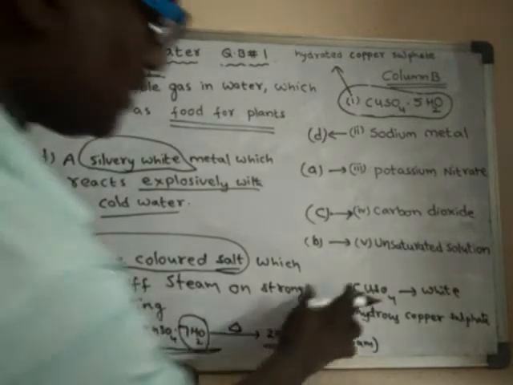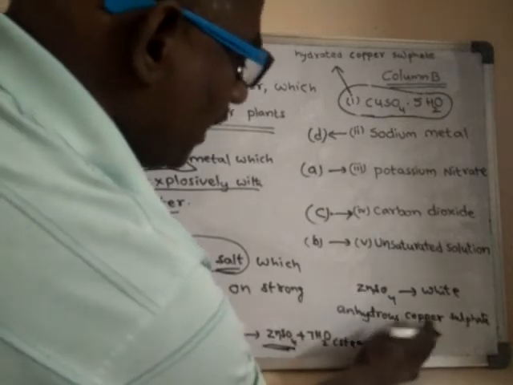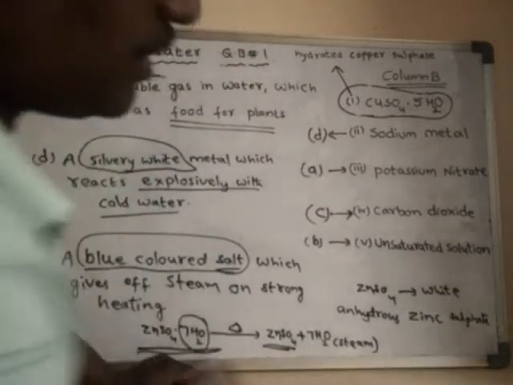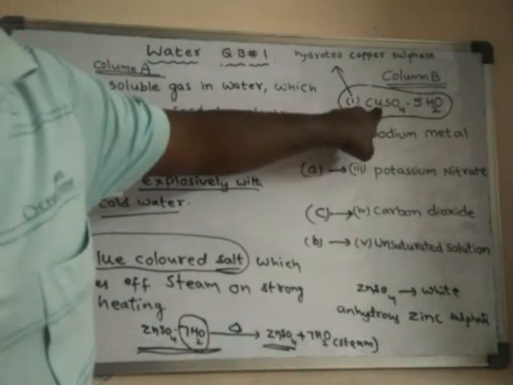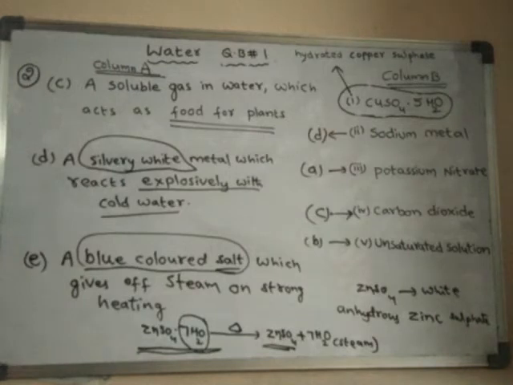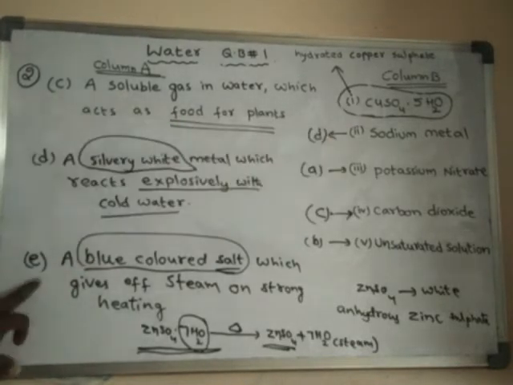Now suppose it is zinc sulfate, then it is said to be anhydrous zinc sulfate. This is also white in color. But this one, hydrated copper sulfate, is blue in color. It is a very brilliant blue, very beautiful to look at. So this is the answer for question E.